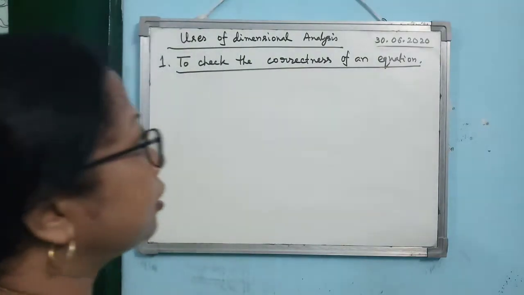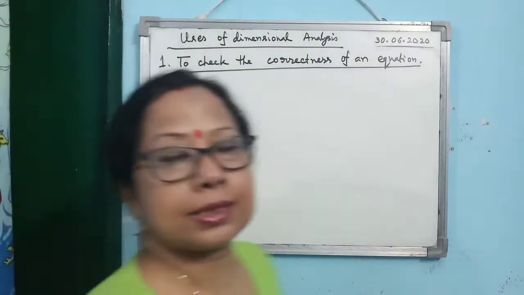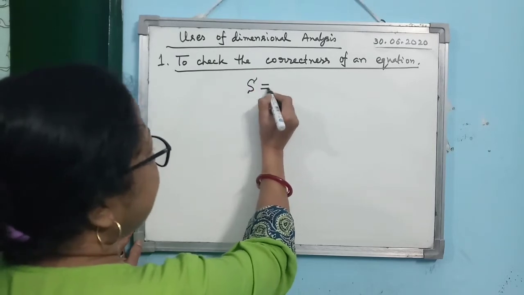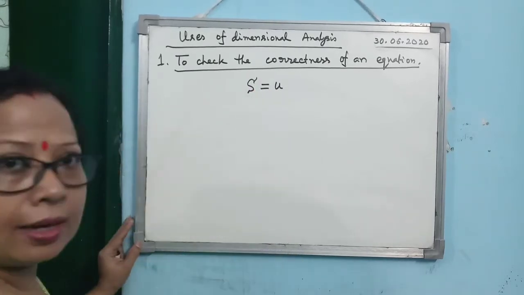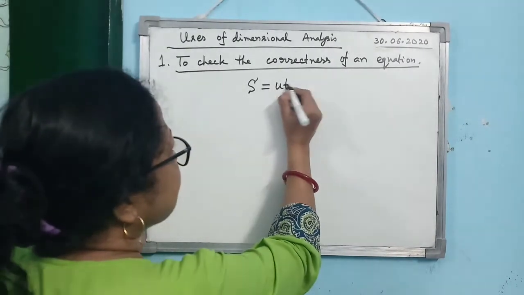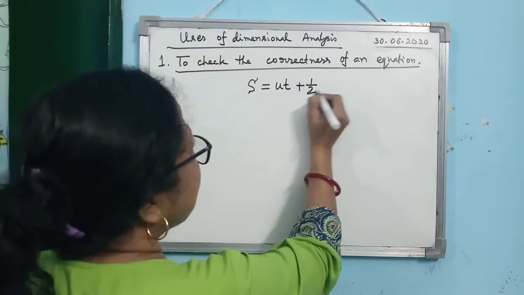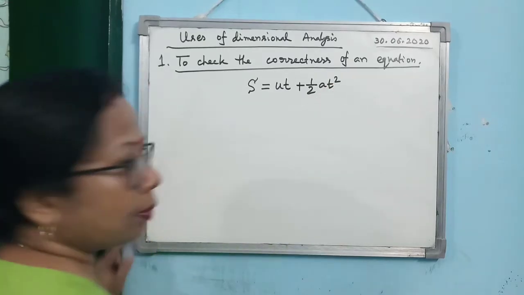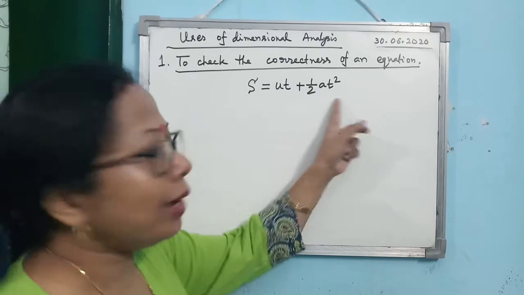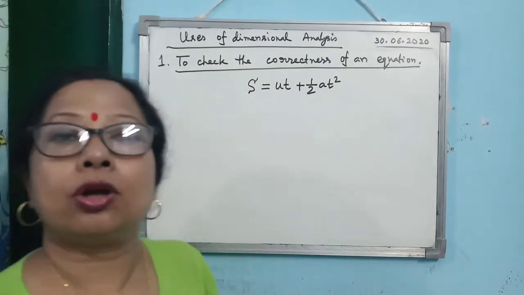So let us try to understand it from a simple example. In 9th standard you have studied that S, the displacement of an accelerated body, is given by this relation: ut plus half at square. I hope you can remember, isn't it? Now, let us check whether this given equation is correct or not.